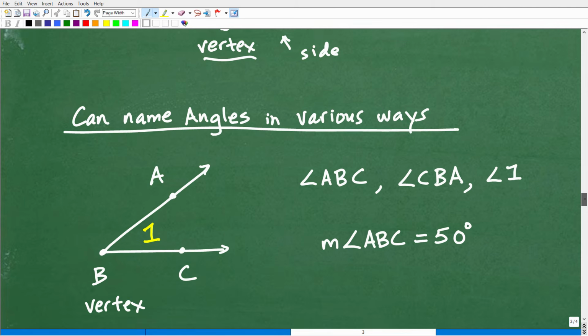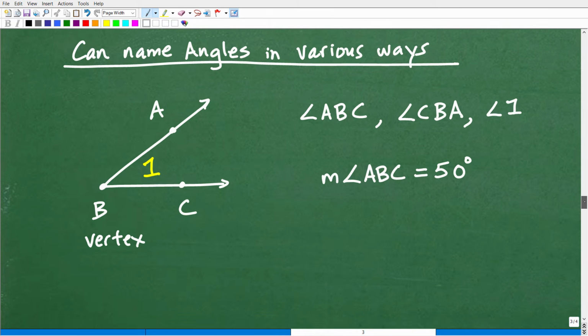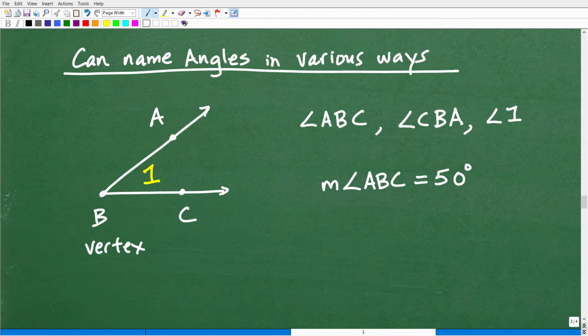Now let's go ahead and talk about how we can name angles. So here is an angle right here. On this side, we have point A. Point B is that common endpoint, i.e. the vertex, and then point C is on this side of the angle. Here are some ways we can name this angle. Notice that B is the vertex. So B, the vertex, when you're naming an angle, is always going to be in the middle.